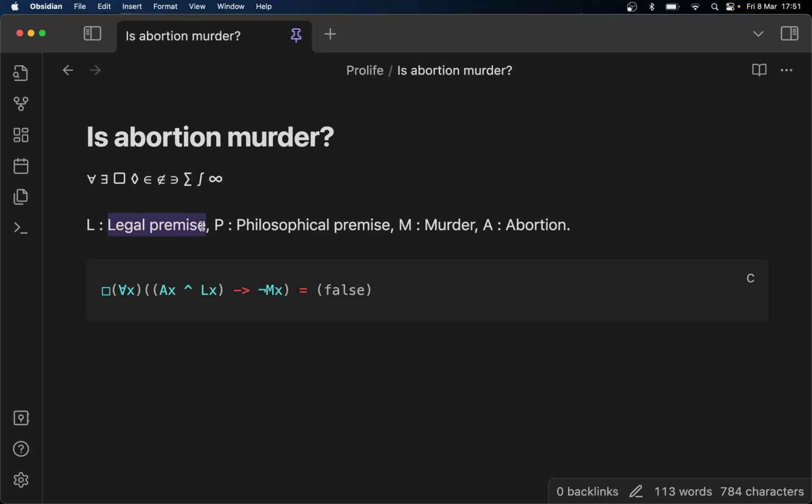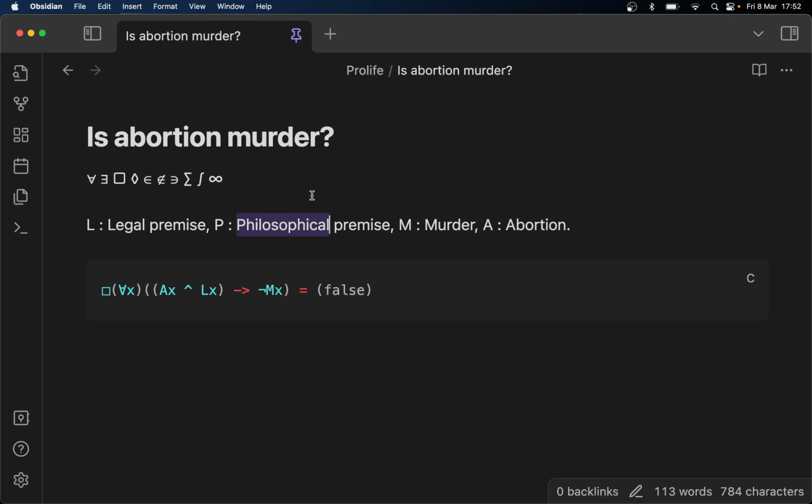So it's not a very good premise to use. Whereas a philosophical premise is pretty universal for every country in the world. It's like, if it's philosophically true that it's good to feed a hungry person in one country, then it's good in every country.